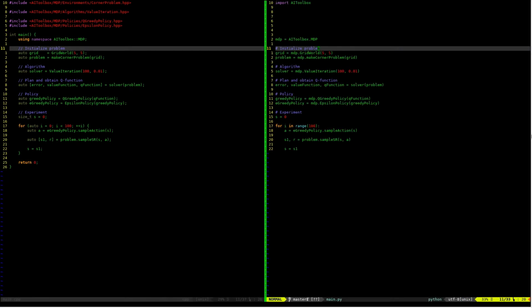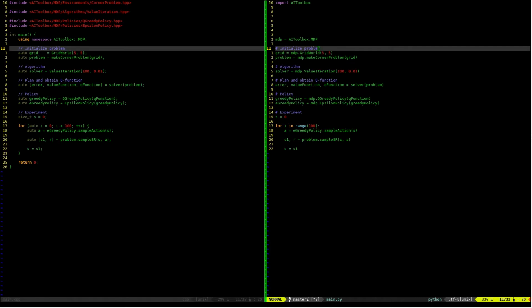Although AI-Toolbox is written in C++, it provides Python 2 and 3 support via wrappers, which expose most of its functionality directly to Python. Here we can see how our example can be written in Python. As you can see, the code looks nearly identical line by line to its C++ equivalent.